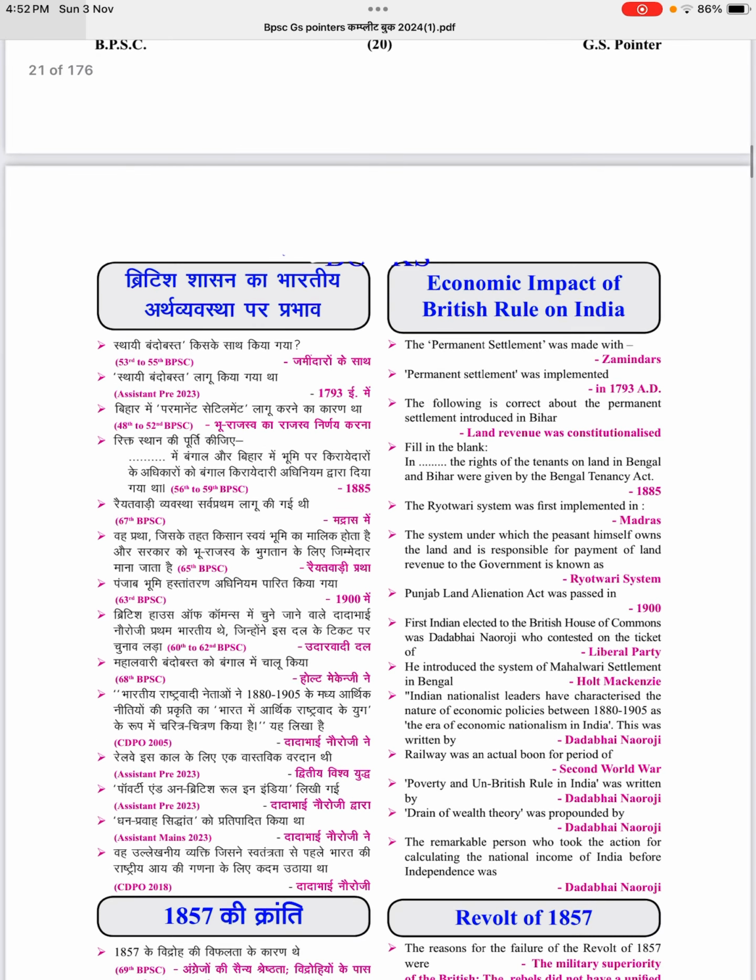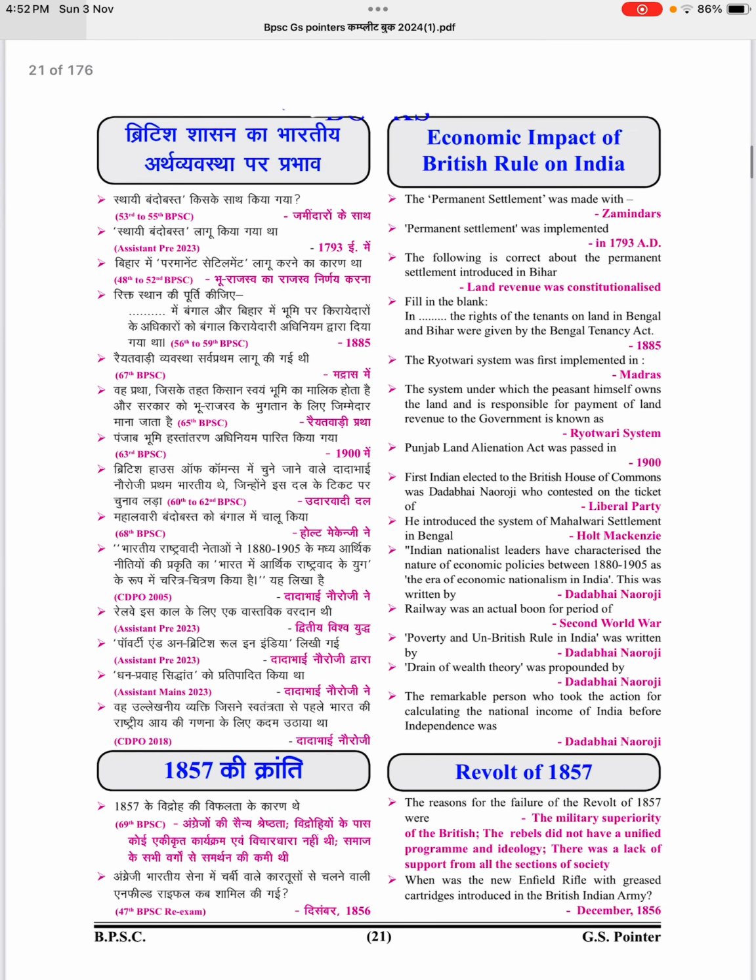Economic impact of British rule on India. The permanent settlement was made with zamindars. Permanent settlement was implemented in 1793 AD. The following is correct about the permanent settlement introduced in Bihar. Land revenue was constitutionalized. Fill in the blank.